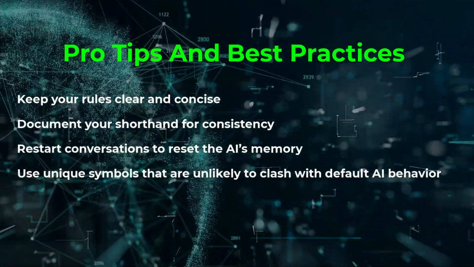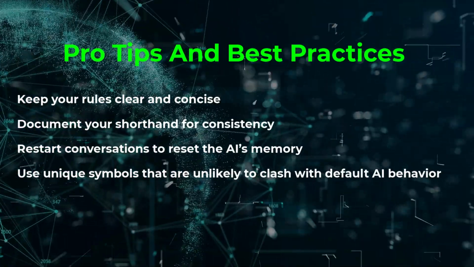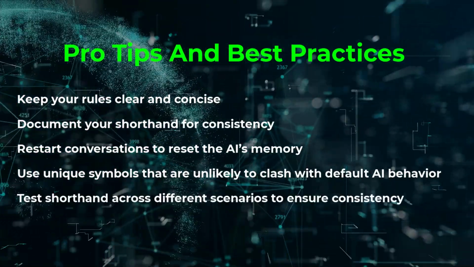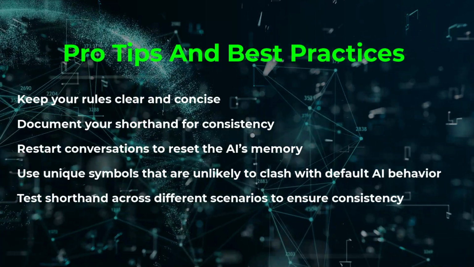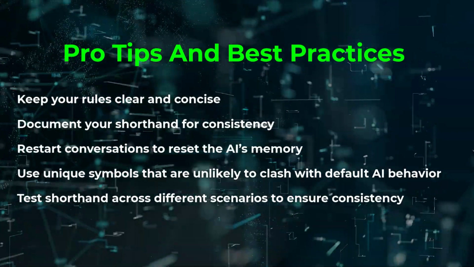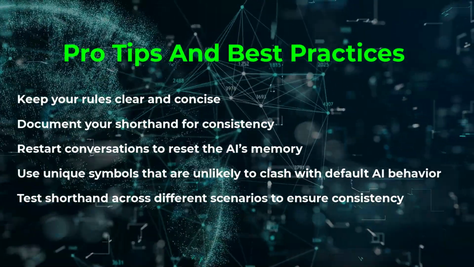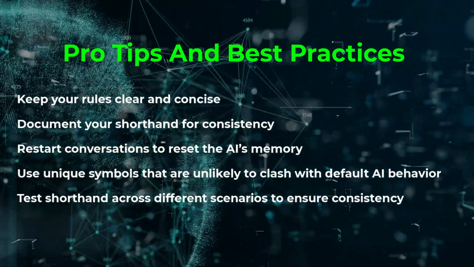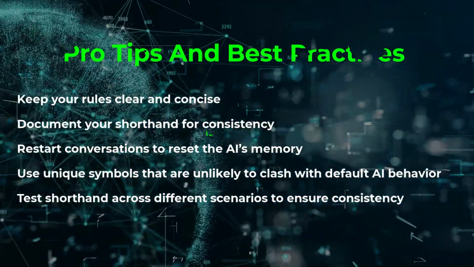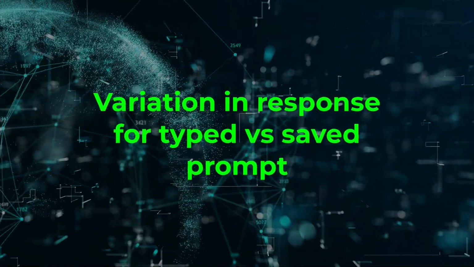Use unique symbols or formats to ensure clarity. Avoid common terms that might be misinterpreted by the AI. Test your shorthand across different scenarios to catch any inconsistencies or unexpected behavior. With these tips, you'll have a powerful new tool for interacting with AI and you'll know exactly how to handle its quirks and limitations. Now let's talk about an important aspect of using this technique.